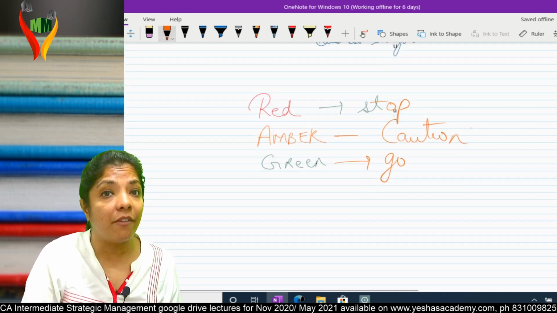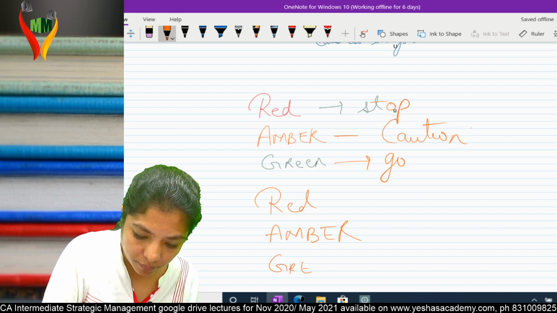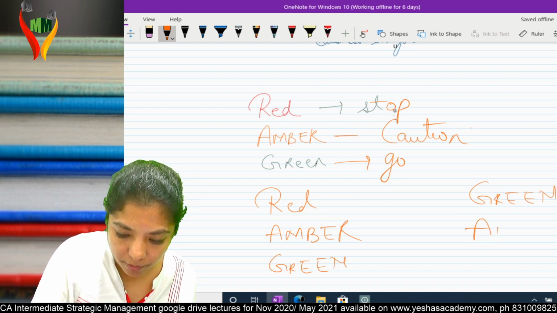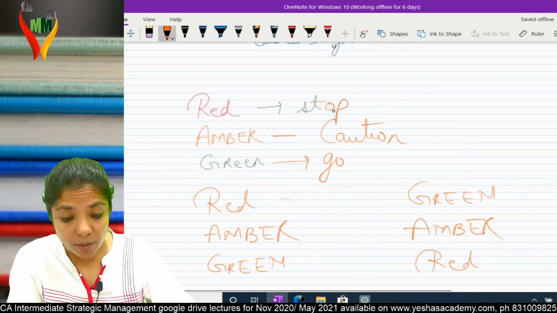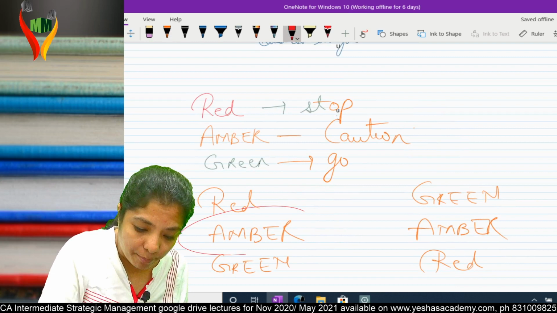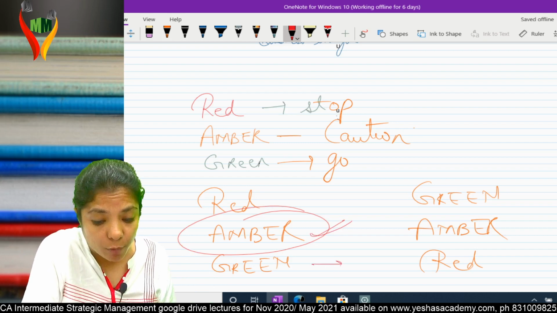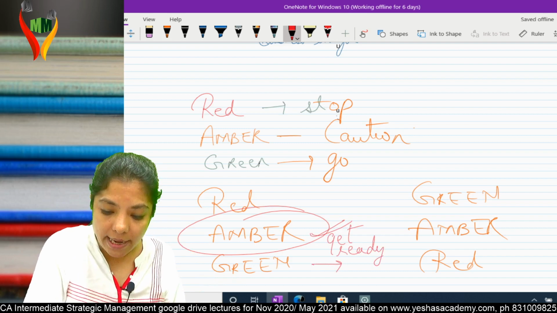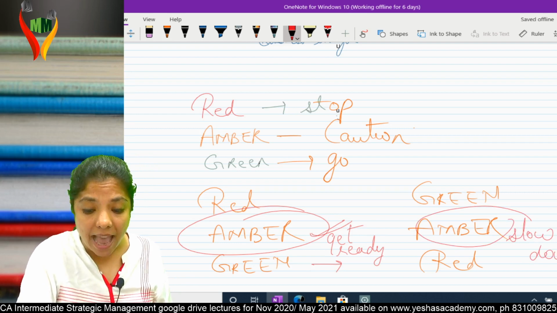See, basically how a traffic control signal works. It's red, amber, and green. And another one is green, amber, and red. You need to understand which amber is this. Is this after red or after green? If it is after red, that means it's going to become green. That means get ready. And here it's going to become red. That means slow down. That means with amber you need to think.